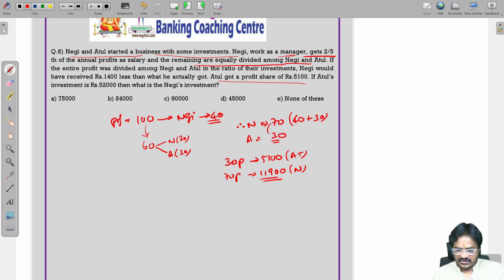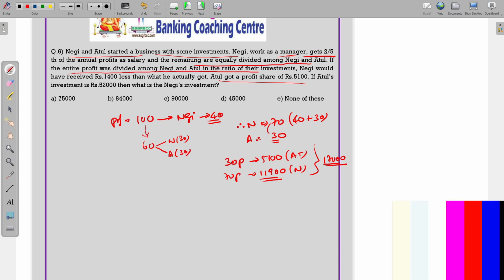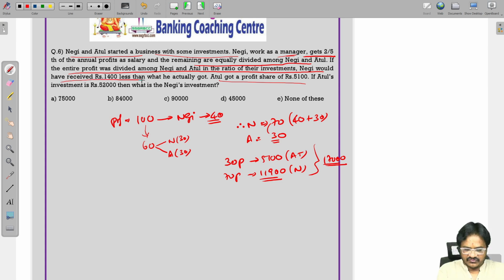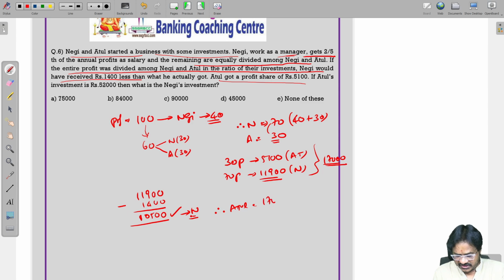Now, if you take the total, you are going to get 17,000. This is the total profit. Now, if the entire profit was divided in the ratio of their investment, Negi would have 1,400 less than what he actually got. So 1,400 less means 11,900 minus 1,400. You are going to get 10,500. Negi will get 10,500. Therefore, how much Atul will get? Total profit is 17,000. Negi is getting 10,500. So it will be 6,500.